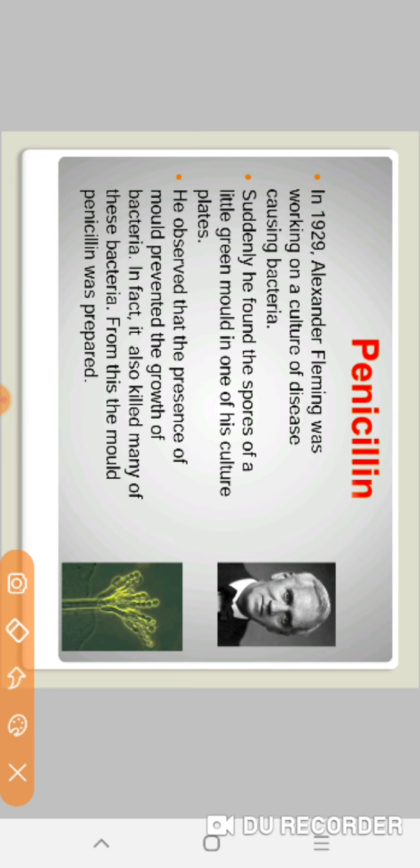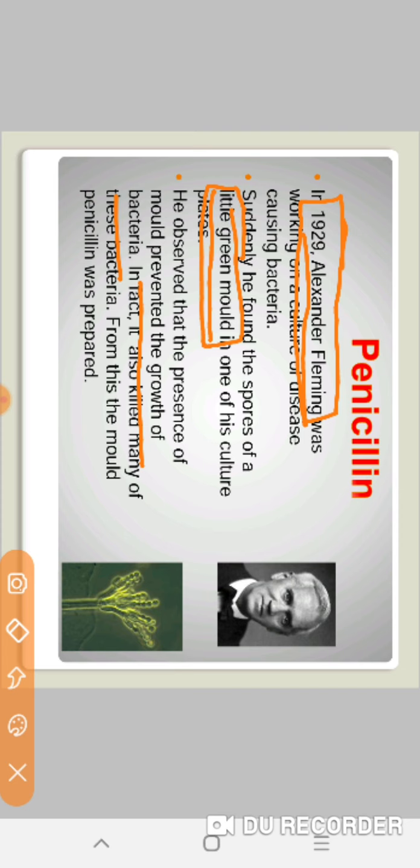Now, penicillin. In 1929, Alexander Fleming was working on a culture of disease causing bacteria. What was the name of the scientist? Alexander Fleming. Suddenly he found the spores of a little green mold in one of his culture plates. He observed that the presence of mold prevented the growth of bacteria. In fact, it also killed many of these bacteria.